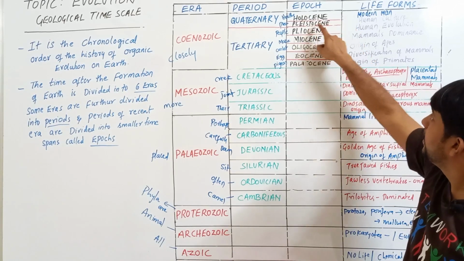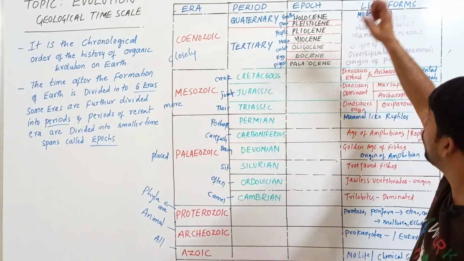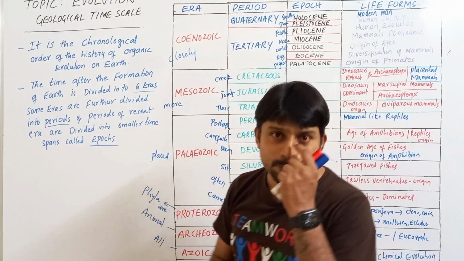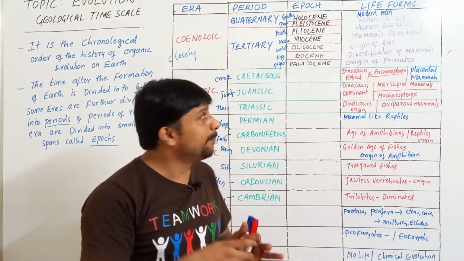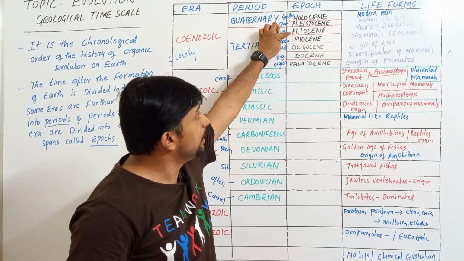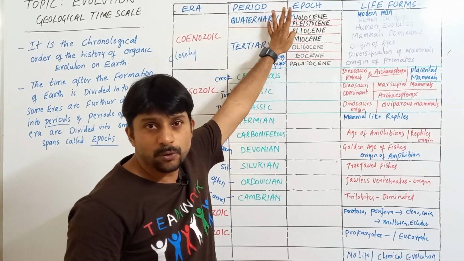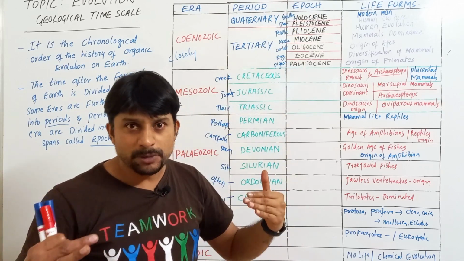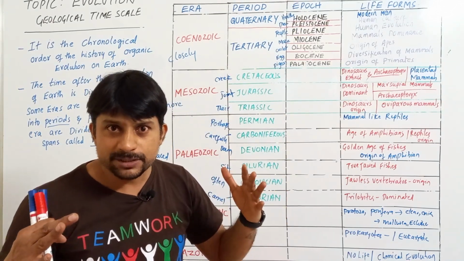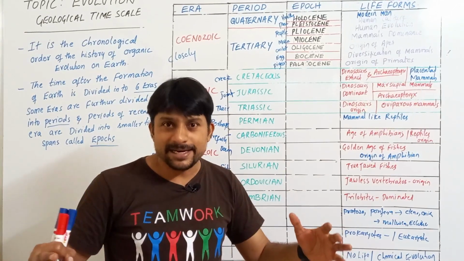So Pleistocene is the ice age where human culture started, and Holocene, modern man. If you want to remember human evolution, remember these three: Pliocene, Pleistocene, Holocene. Hope everybody understood and learned this entire chart.